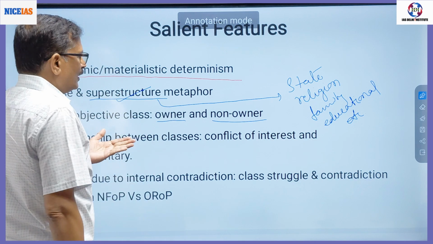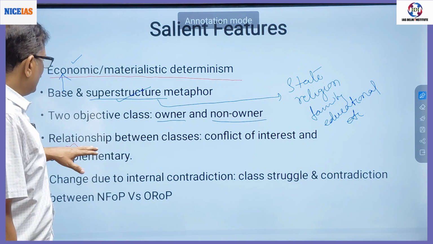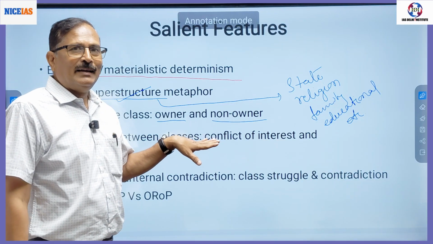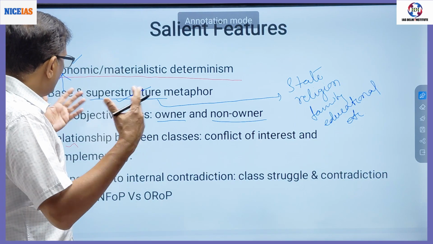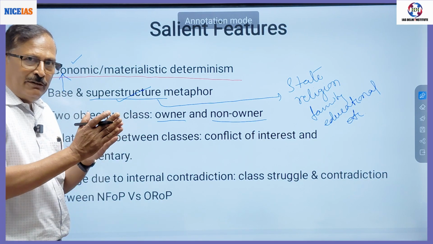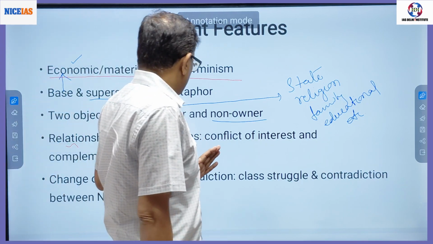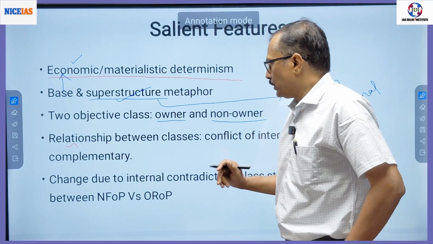After that, because at that time there is no concept of private property, private property emerges. How this private property emerges is a matter of detailed discussion. Relationship that divides society into two classes: one is the owner class, another is the non-owner class.